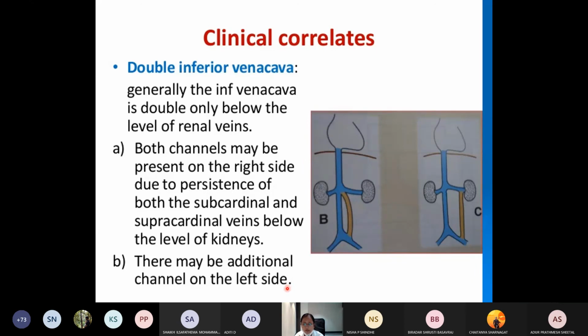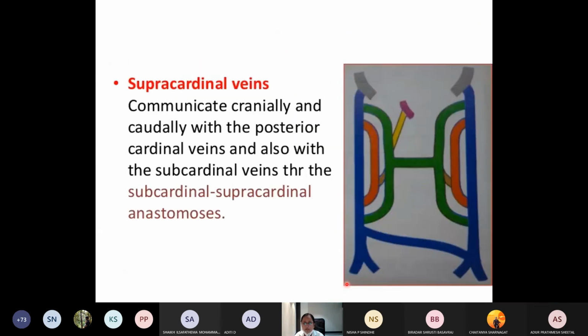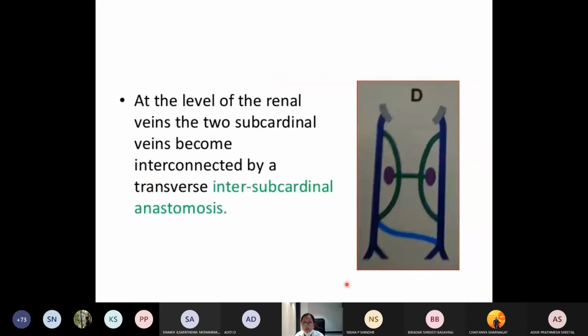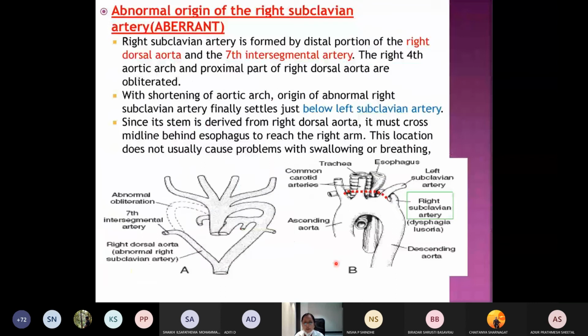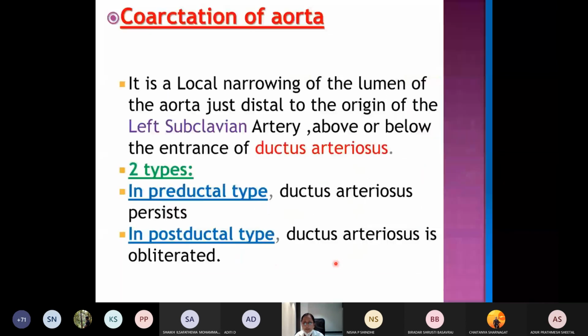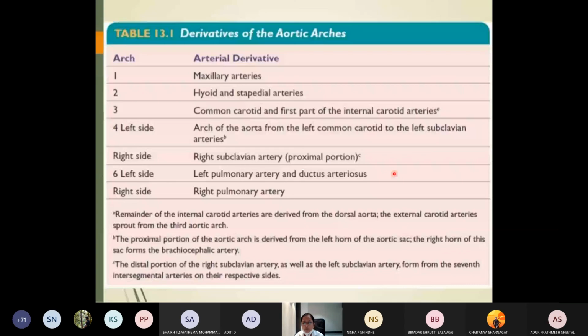You will have 20 marks of MCQs, and in that also these questions are frequently asked. So with that I will conclude my class. Just go through them once. Read them today only, then you will understand it in a better way. Go through the table once to see how these arteries are remembered. Always write in this form, so it will be easy for you to write and remember. So what are the various derivatives of these arches?